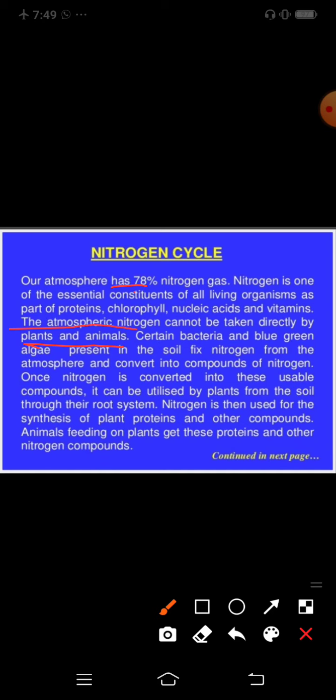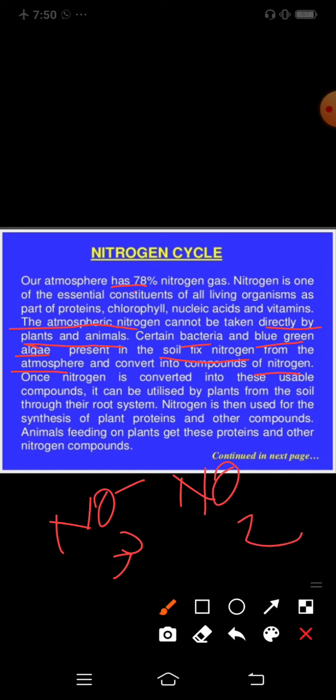Certain bacteria and blue-green algae present in the soil fix nitrogen from the atmosphere and convert it into compounds of nitrogen, in the form of nitrite and nitrate. And this chemical form is easily taken by the plants through their roots.